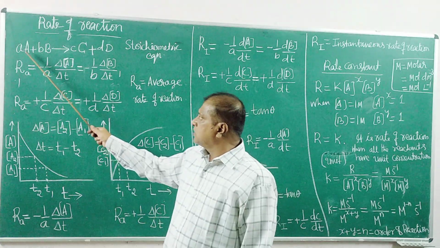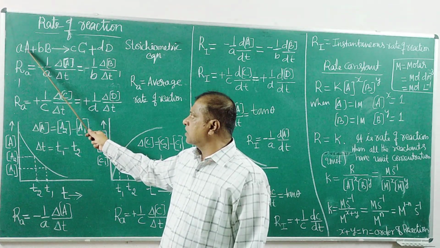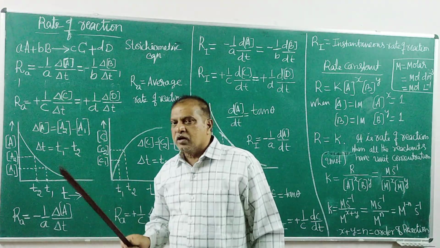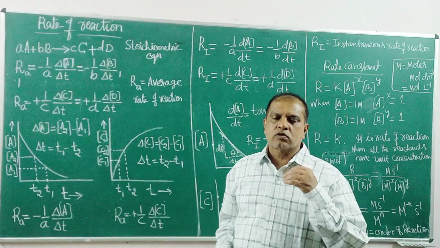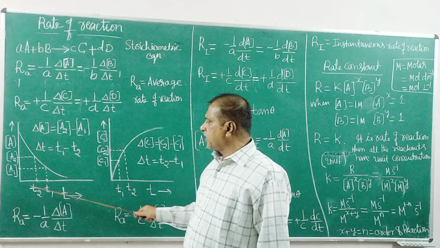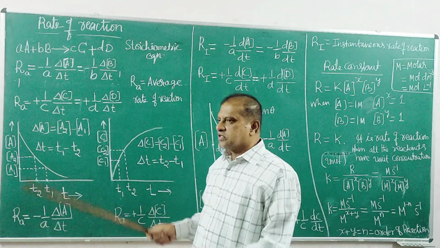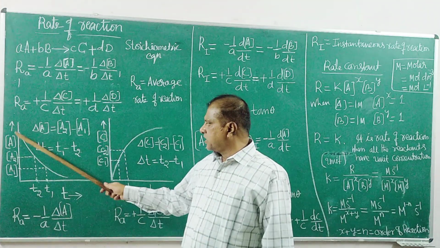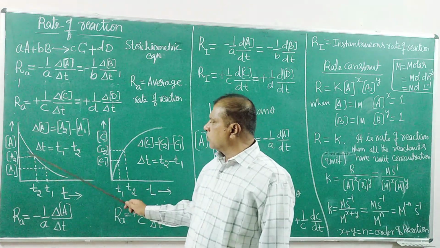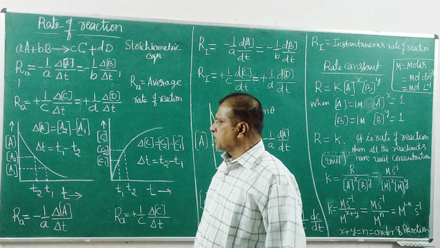The concentration keeps changing. Concentration of A is changing with time. You have to measure and record the values of concentration of A at different times. So we get a set of data, concentration values and corresponding times, and put them into a graphical representation.